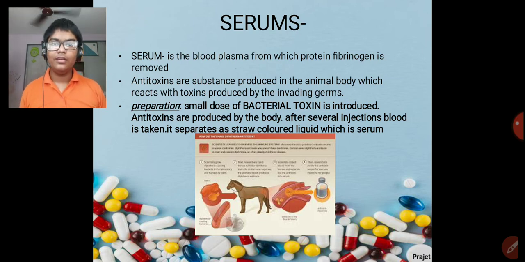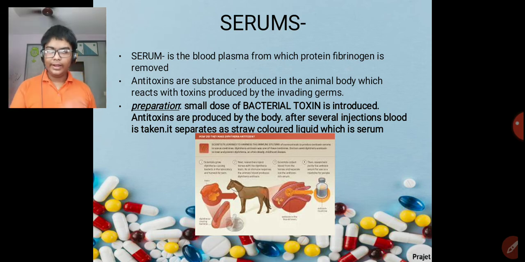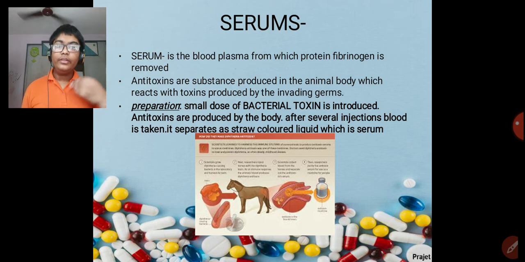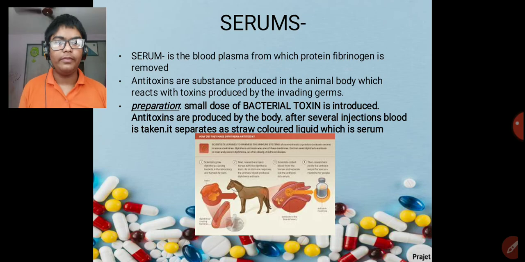After that, we take the blood from the body, which contains the antitoxins. Now, these antitoxins are separated from the blood, and a straw colored liquid is formed, which is called the serum.